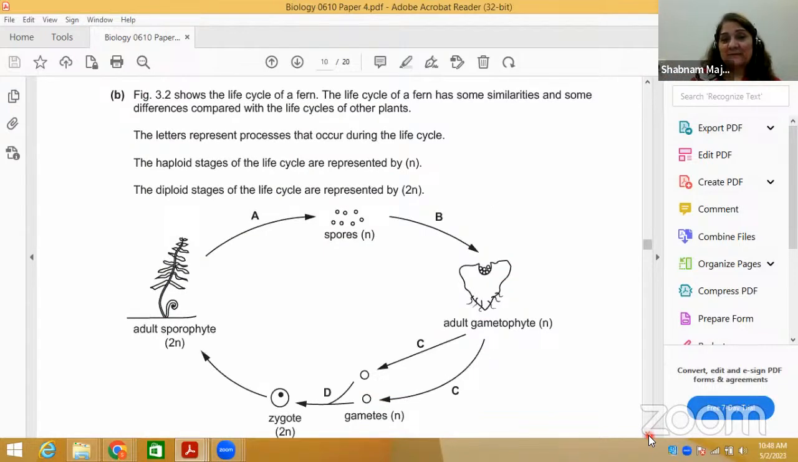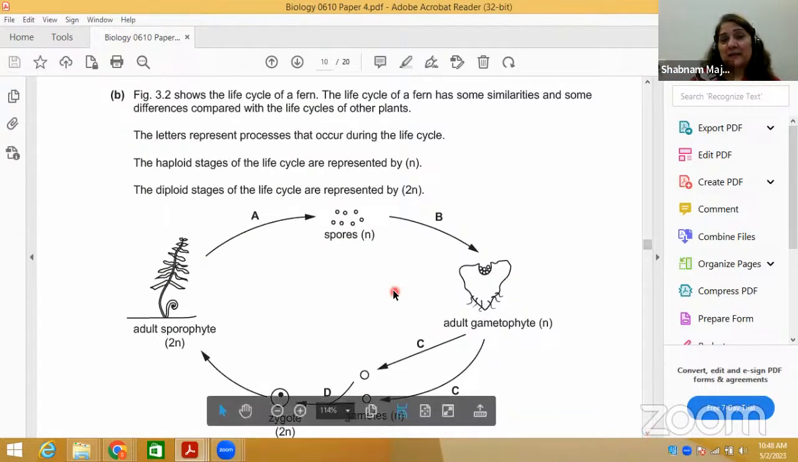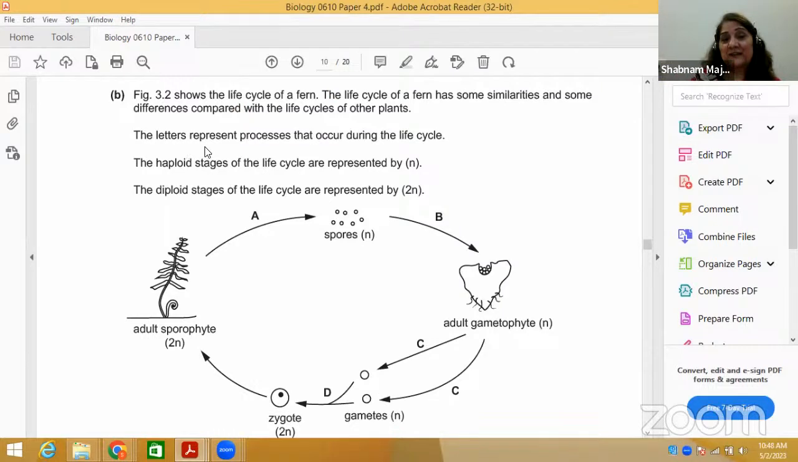After that, a diagram is given of the life cycle of a fern, but you have to focus on the information given. The whole life cycle was not included in our course, but he is giving you information during the life cycle. Haploid means half the number of chromosomes, like gametes, sex cells. Stages of the life cycle are represented by small n. Haploid is always with small n, and the diploid stage is represented by 2n. For example, in our gametes, sperms and eggs, the chromosome number is 23, and 46 is the diploid number, 2n.